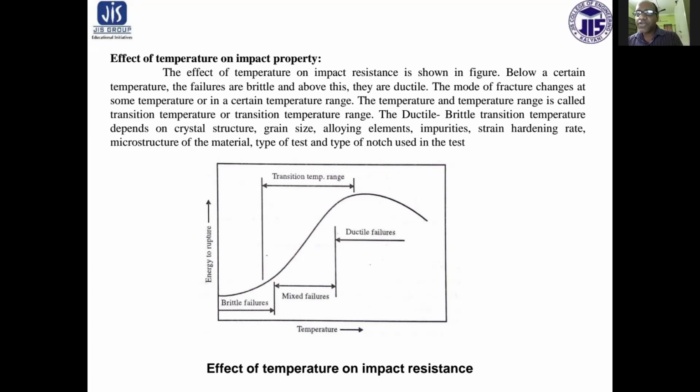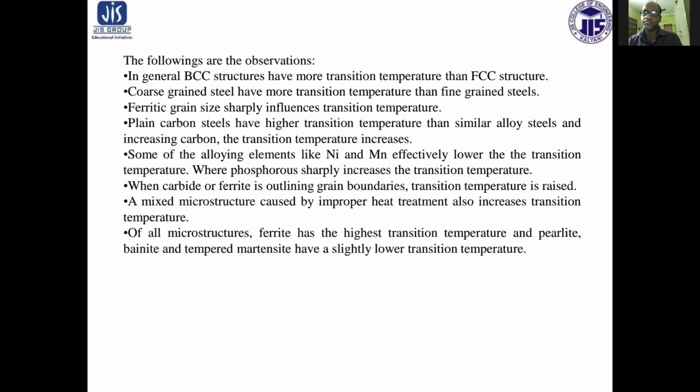The ductile brittle transition temperature depends on crystal structure, grain size, alloying elements, impurities, strain hardening rate, microstructure of the material, type of test, and type of notch used in the test. So in the following figure, the following are observations.